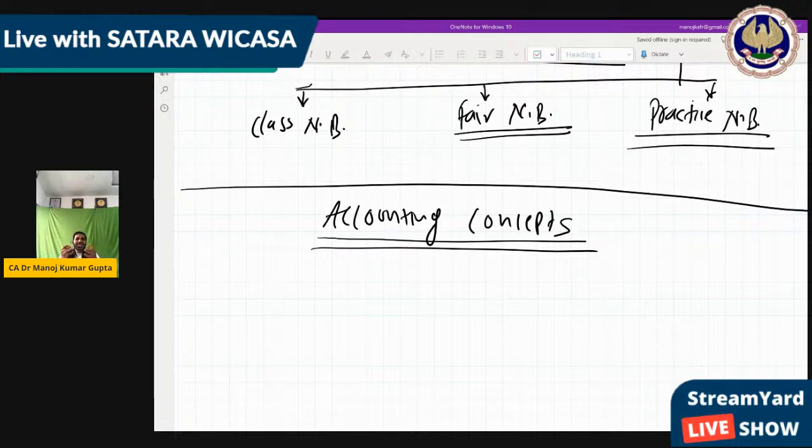How? How can this happen? Only because of this accounting. If he doesn't use accounting, then it is not possible to control the entire thing. This is the accounting system by which he can identify a single transaction even if he did it 1 year before, 10 years before. And at the end of the accounting year, he can also identify his entire position of the business, as we do final accounts at the end of the year. That final account is known in CA Final as a financial statement, at a big level. This financial statement is compulsory for companies.